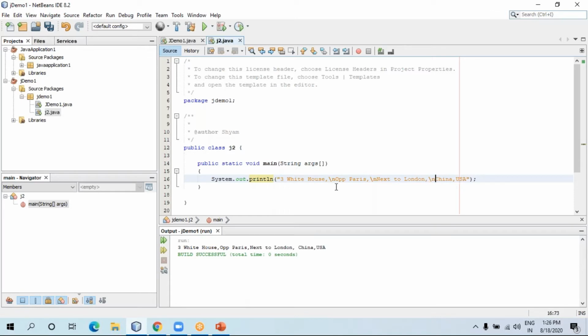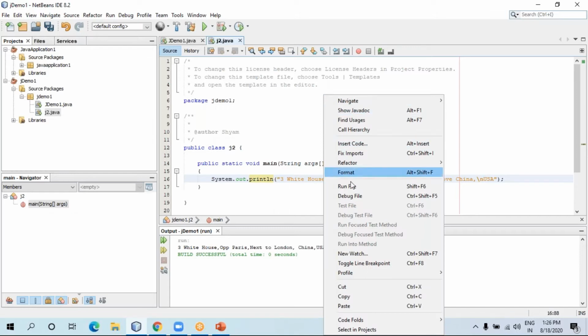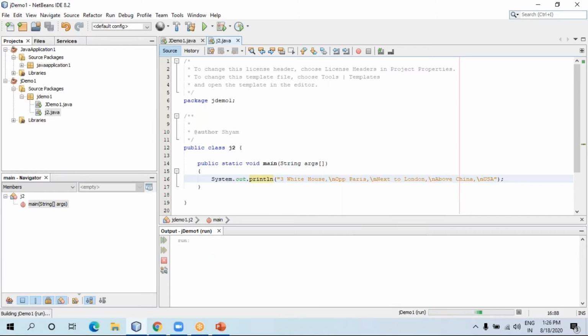China, then slash n. Maybe by mistake I deleted it. Now let me run. See, it will display the address in a vertical manner.